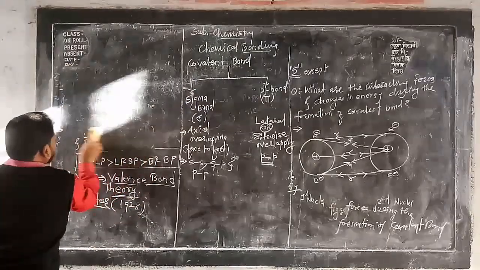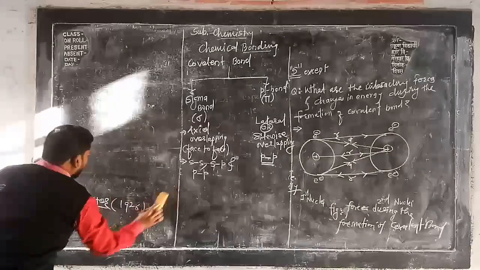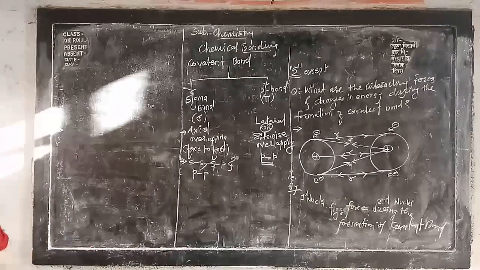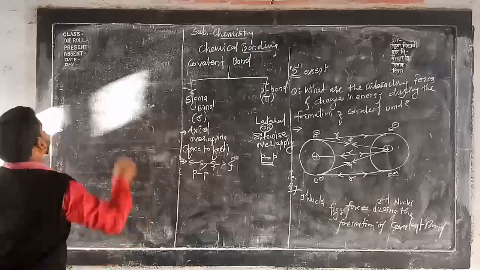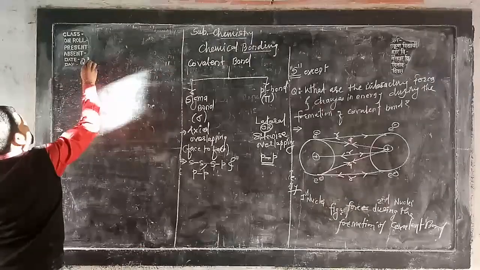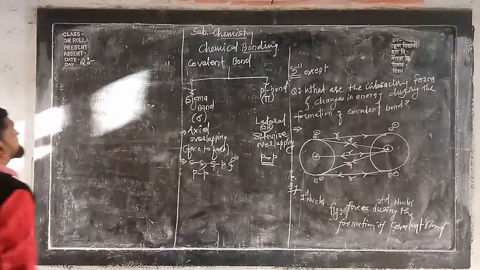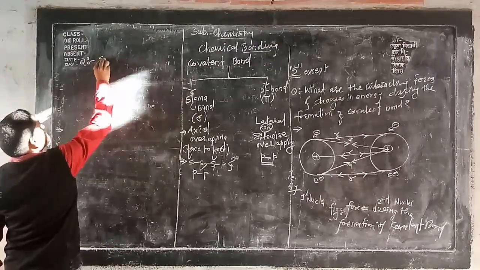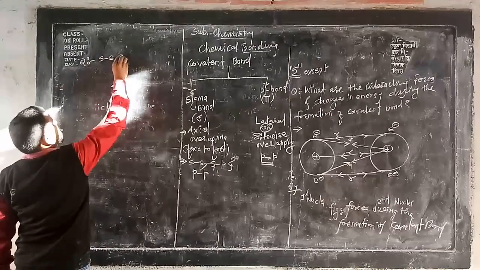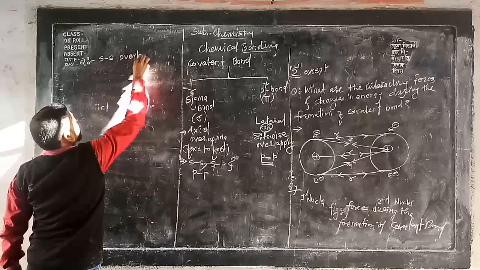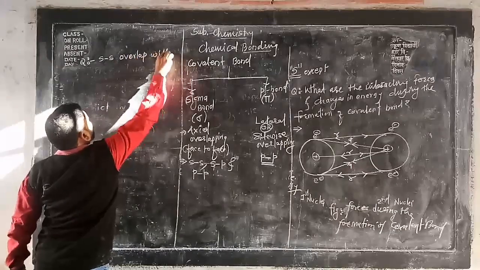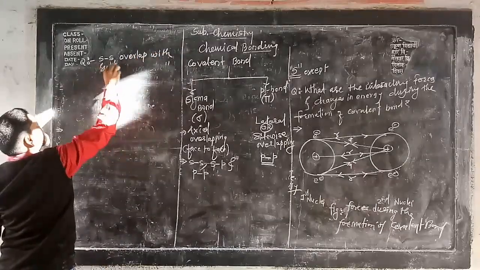Okay, now see here, one by one let us discuss them. See here, there is a question: explain the formation of SS overlap with suitable example.